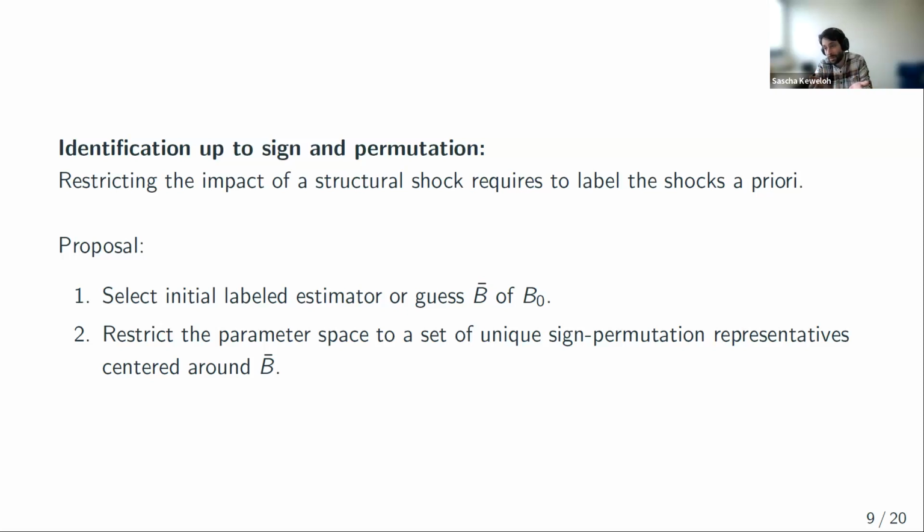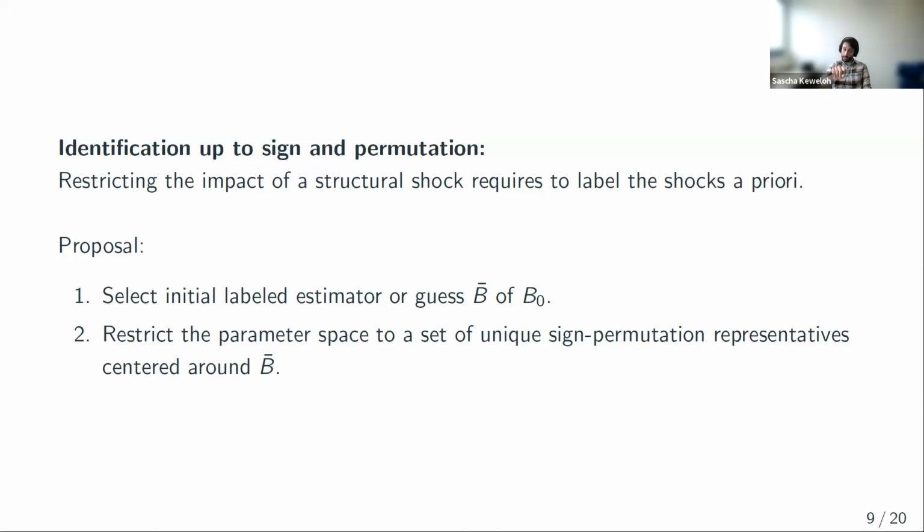And usually, data-driven estimators first estimate the system and then label the shocks. But this doesn't work because I need to label the shocks a priori. Otherwise, I cannot impose a structural restriction on the shock. And the proposal in this paper is, let's just start with some initial labeled estimator or guess V bar of V0. Maybe this is a traditional estimator, maybe that's the data-driven estimator. It doesn't matter. The point is you get some B matrix, and then you need to label the shocks which correspond to this B matrix.